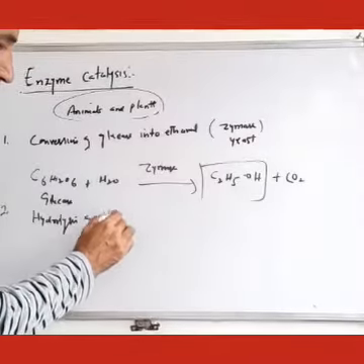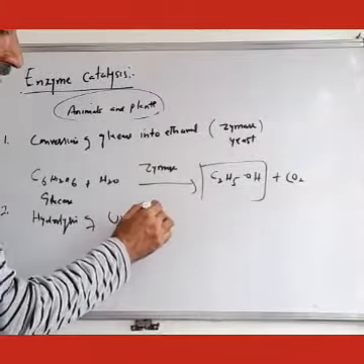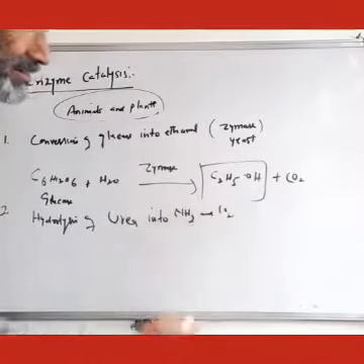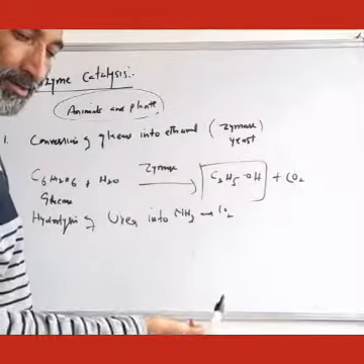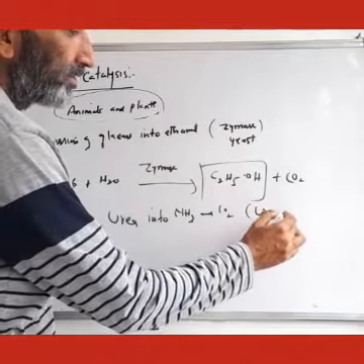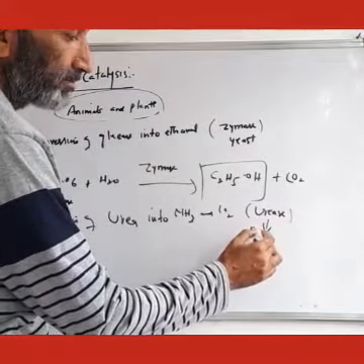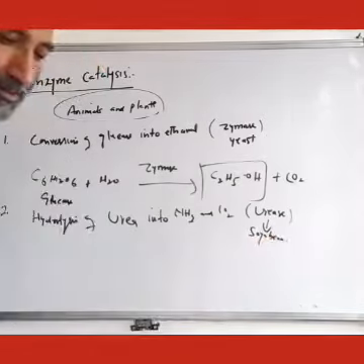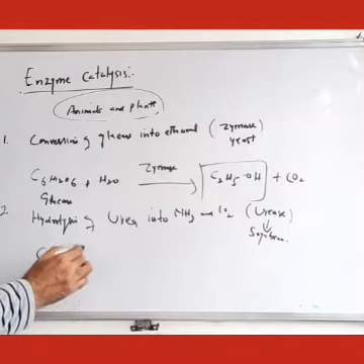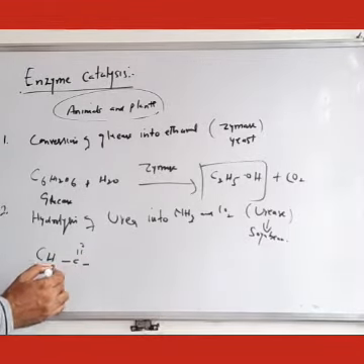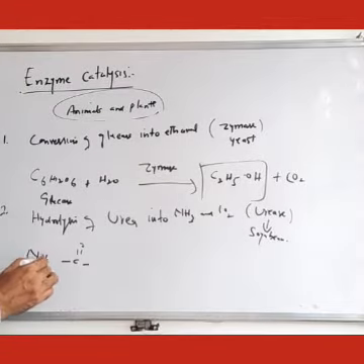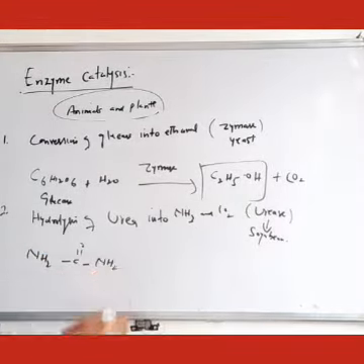Let us take the example one more, that is hydrolysis of urea into ammonia and carbon dioxide by the enzyme। यहाँ पर जो enzyme use करते हैं that is called urease, वो urease है। This urease is present in soybean। सोयाबीन में ही प्रेजेंट होता है। So we write here this is NH2, C double bond O, NH2, ये यूरिया है।